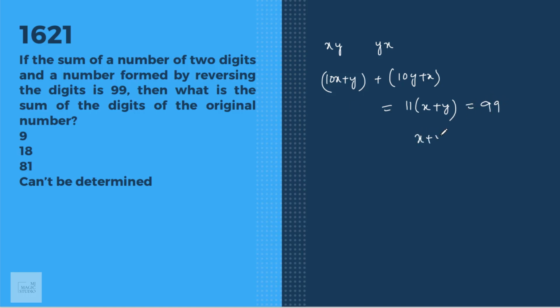That means x plus y is 9. Then what is the sum of digits of the original number? The sum of digits of the original number is 9. That is option A.